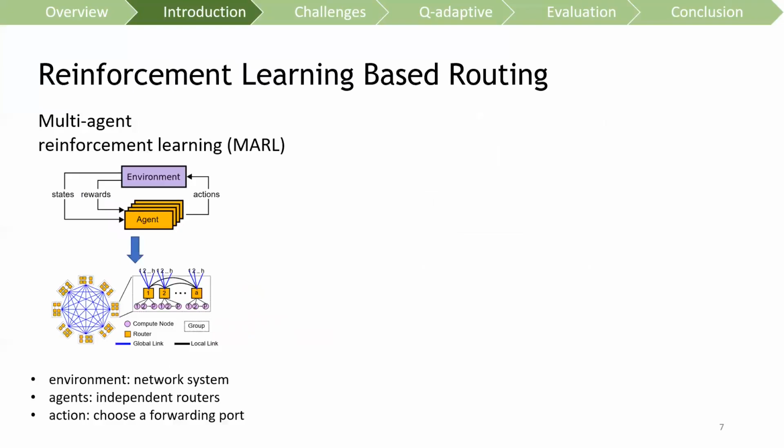In this work, we model the Dragonfly routing problem as a multi-agent reinforcement learning process, such that each router is considered as an independent agent. By interacting with the environment, or the network system, routers learn to forward packets using the minimum time.